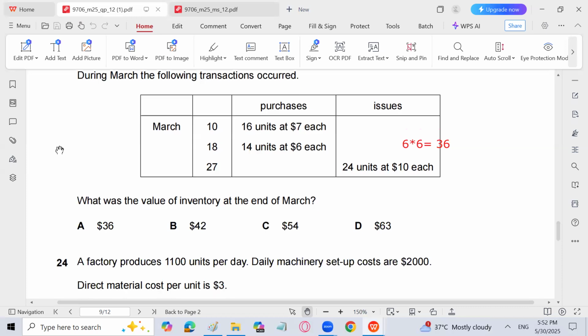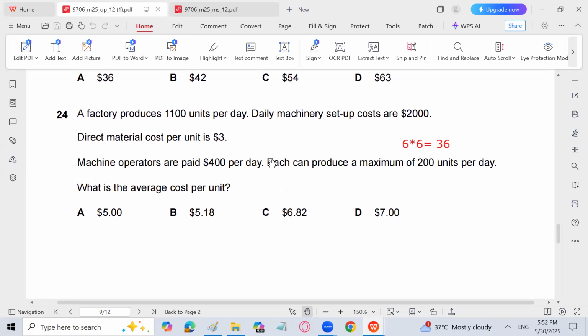Next, a factory produces 1100 units per day. Daily machine setup cost are 2000. Direct material cost per unit is $3. Machine operators are paid $400 per day. Each can produce a maximum of 200 units per day. What is the average cost per unit?